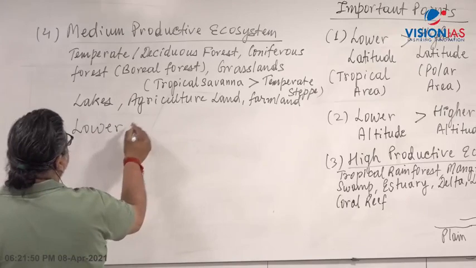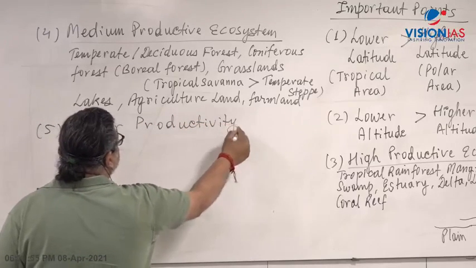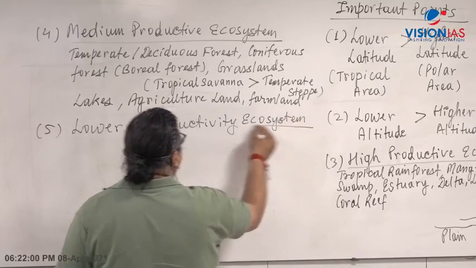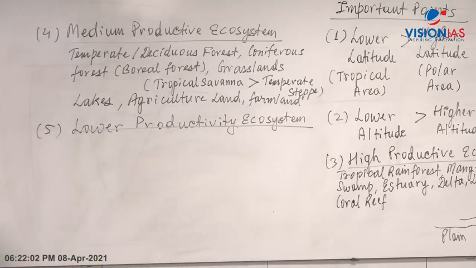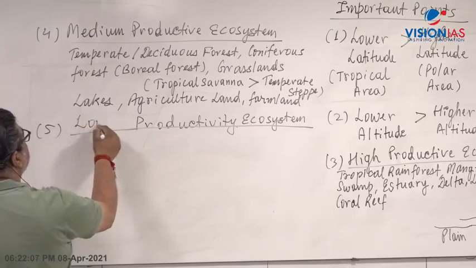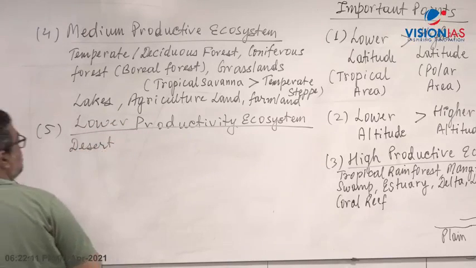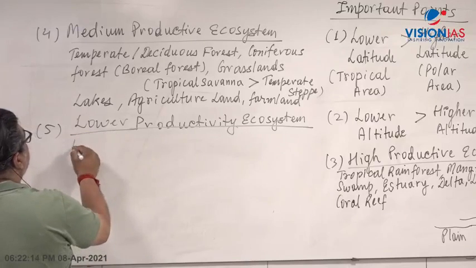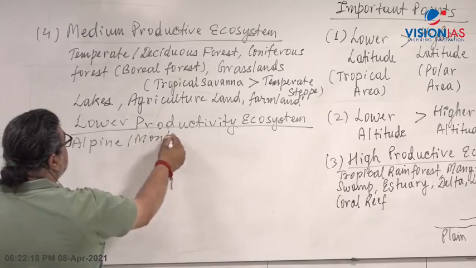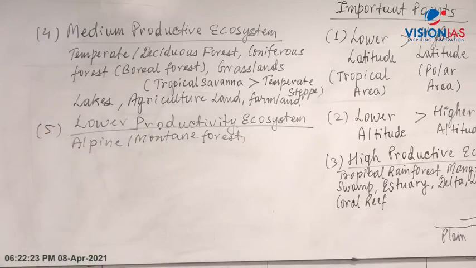Lower productive ecosystem, where the generation of biomass because of photosynthesis will be small. What are the examples of lower productive ecosystem? Let's take forest first: alpine or mountainous forest, which will have very little.